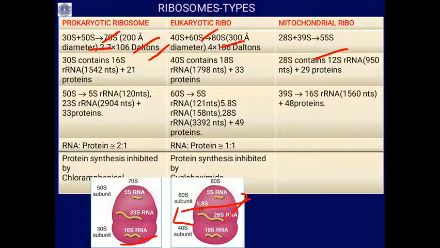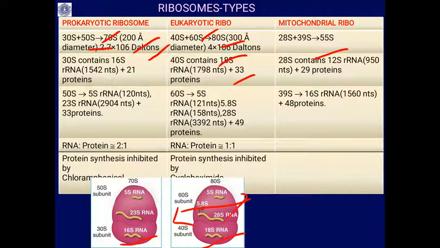In eukaryotic ribosomes, the smaller 40S unit contains 18S rRNA, which has 1798 nucleotides, which is the length of that rRNA, plus 33 proteins.